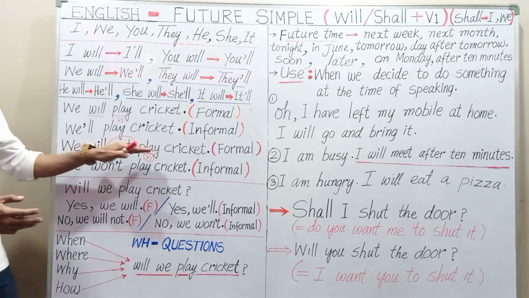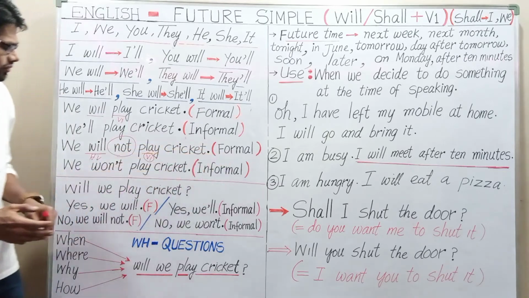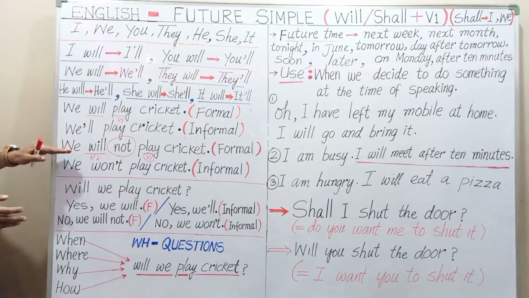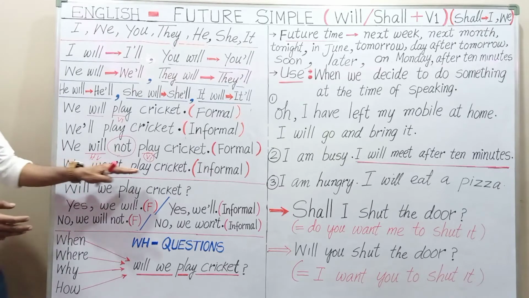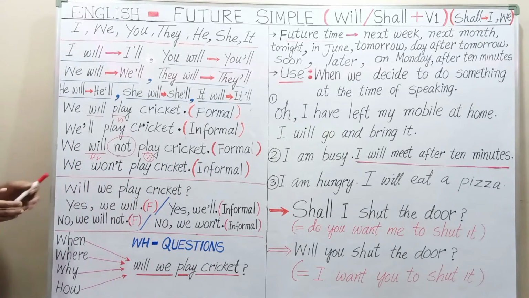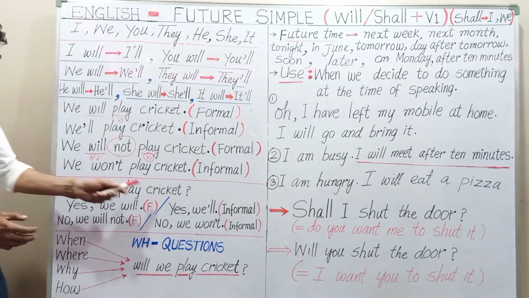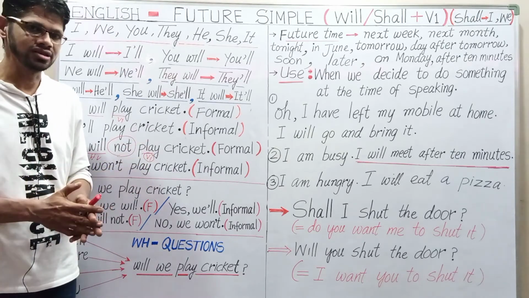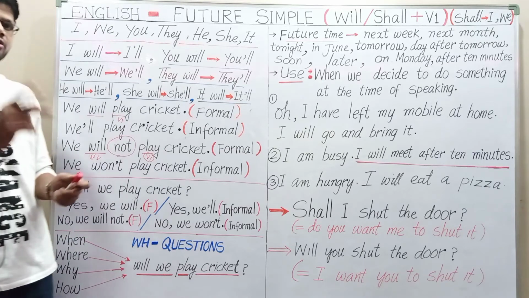One is formal and one is informal. We will not play cricket, this is the formal way of making a negative sentence. And we won't play cricket, this is the informal or friendly way. Okay, now next thing, will we play cricket? When we want to make a question, what we have to do is switch over the words.